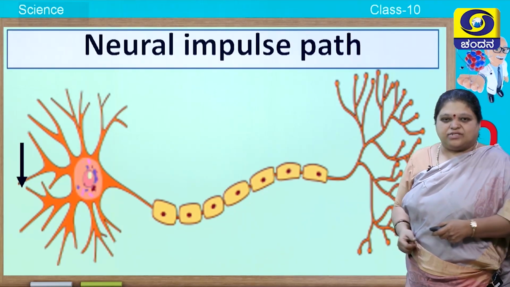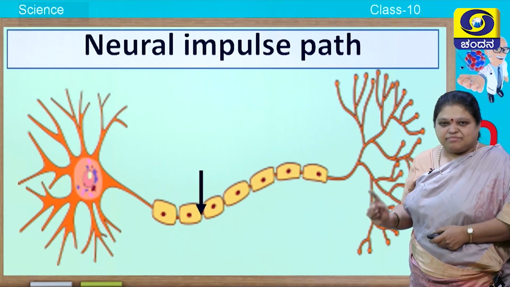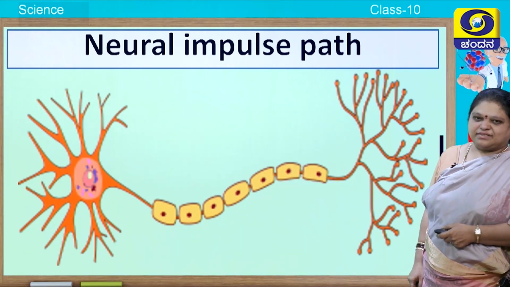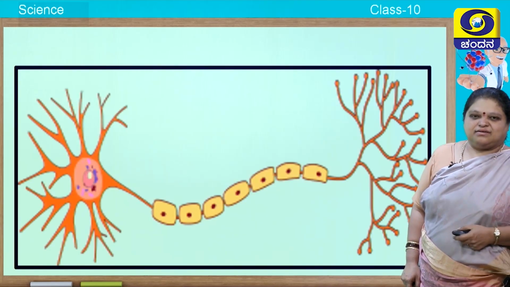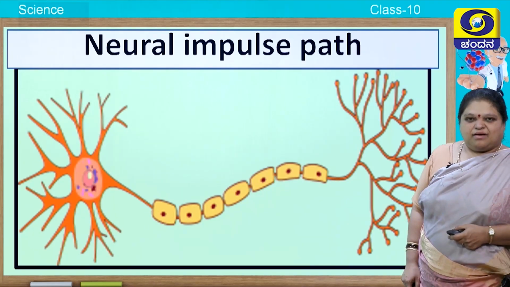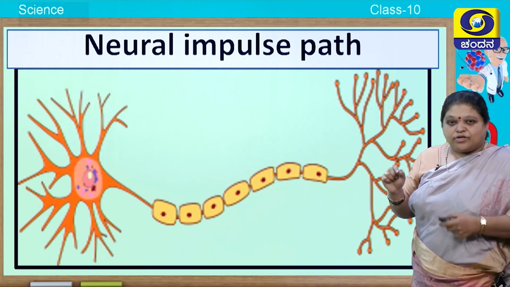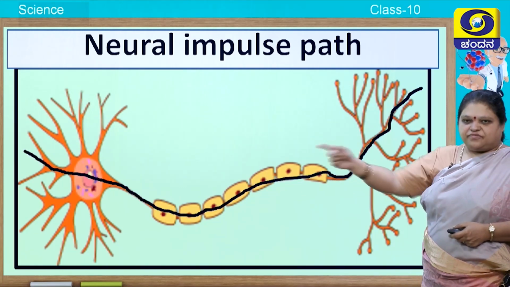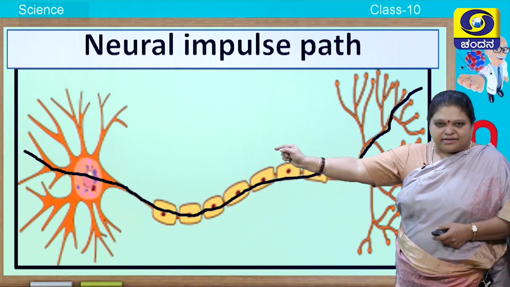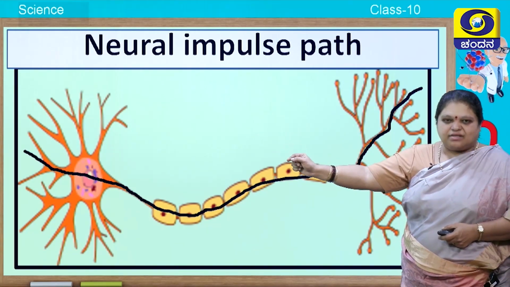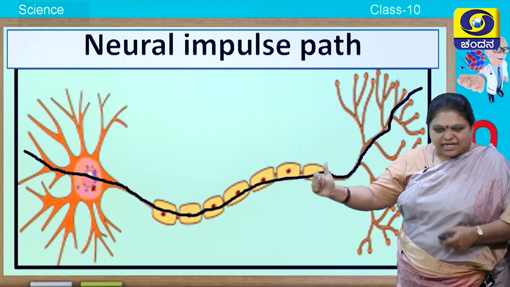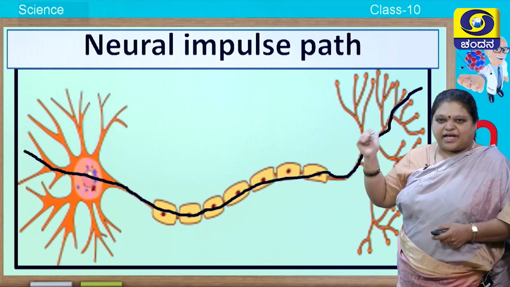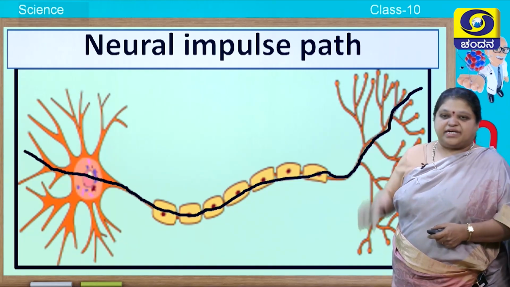Let us see how the signal moves. See, that is the path. I hope you can see that. So, let us see by showing you the path. I want you to see how the path moves. See here. First it starts with the dendrite, then it comes to the neural body or the central body or the cyton, then it moves through axon, and finally it ends in nerve endings.